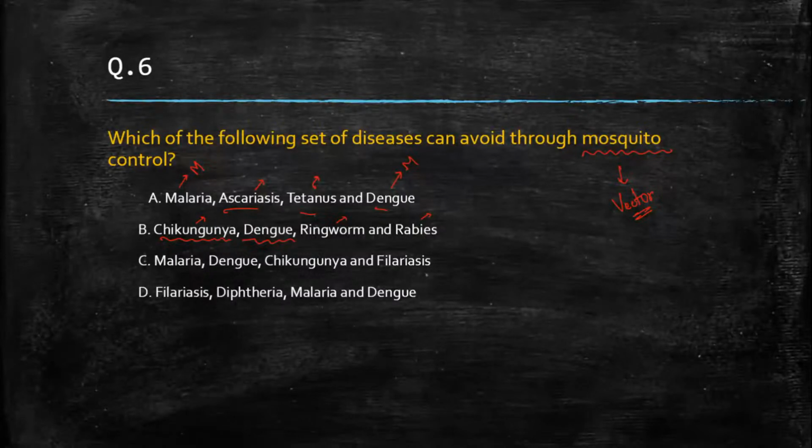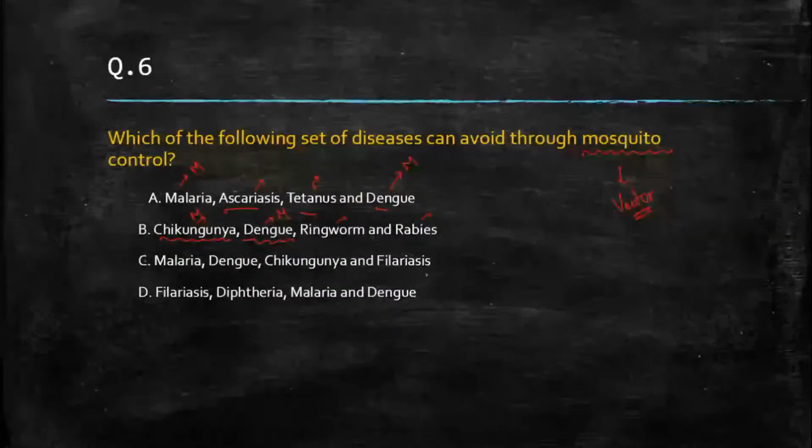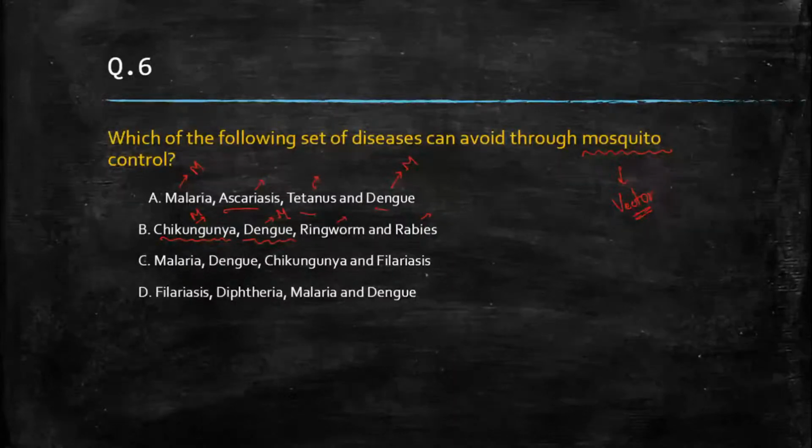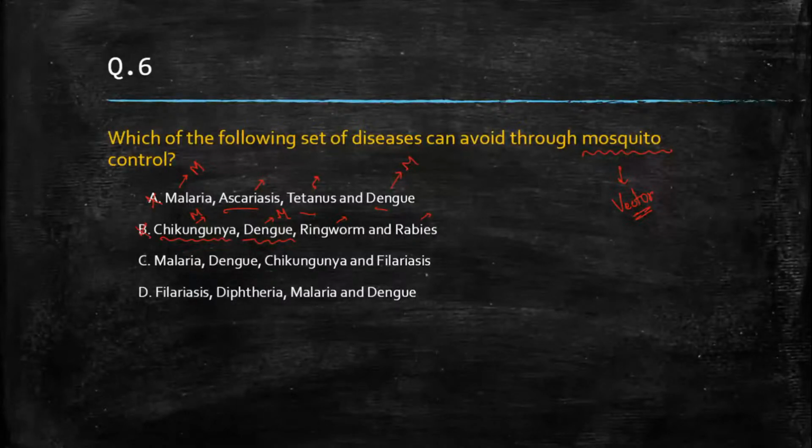So this is also mosquito. All right. Aedes aegypti and Aedes albopictus mosquito. These are the ones which carry the chikungunya virus. Now, so this is also incorrect. This is also incorrect. Here, malaria, of course, yes. Dengue, of course, yes. Chikungunya, of course, yes.